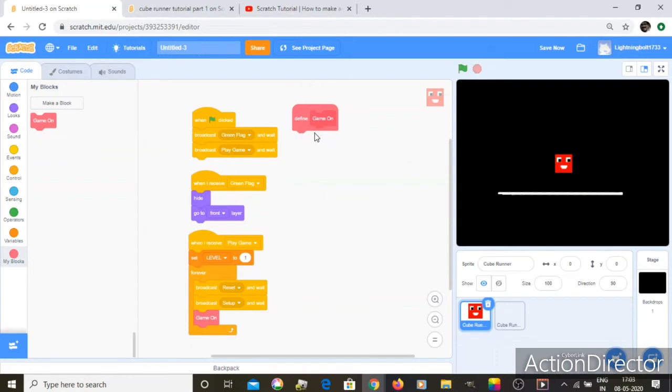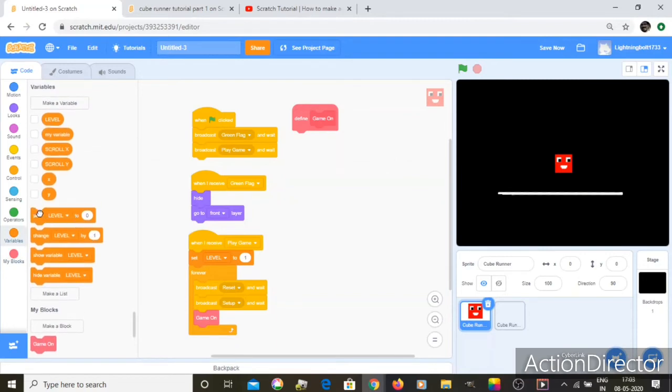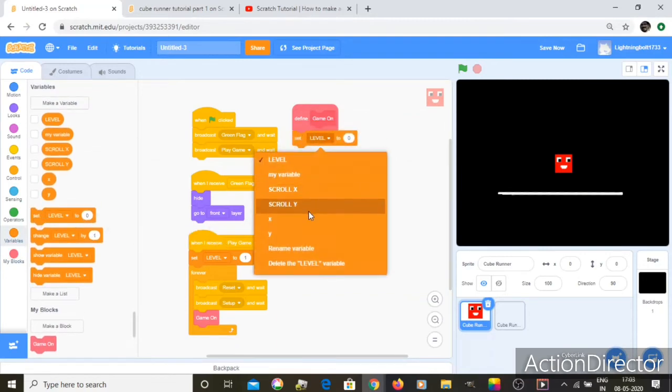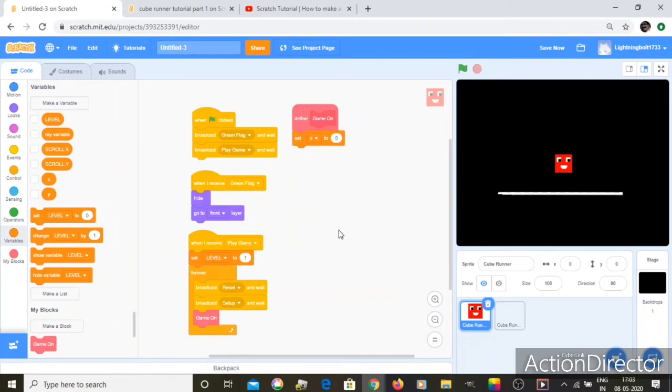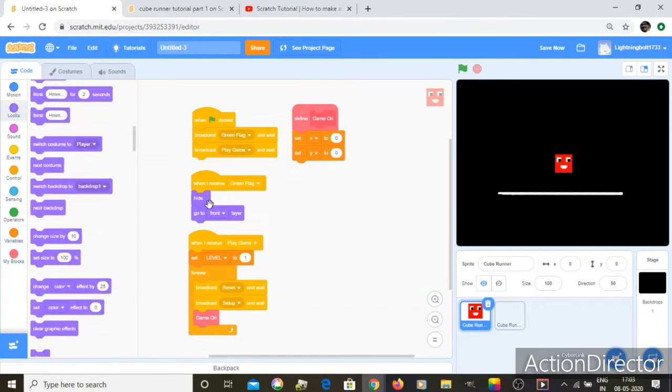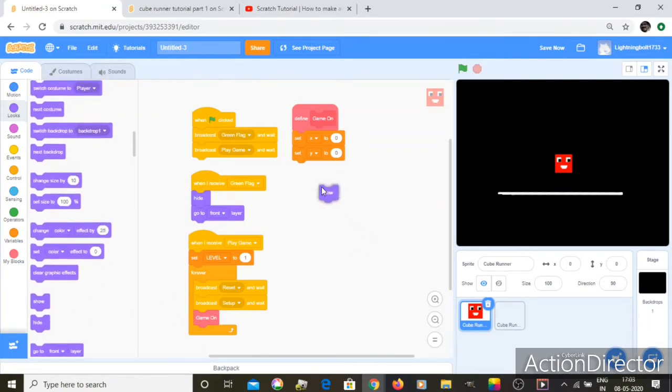So in game on, we're going to say set x to 0. So we're now setting the position where it should start, and then we should say set y to 0, and there. And now let's say show, so that our sprite, so here is hide, and so that our sprite can be seen. So show, and now that's it for this game on block.